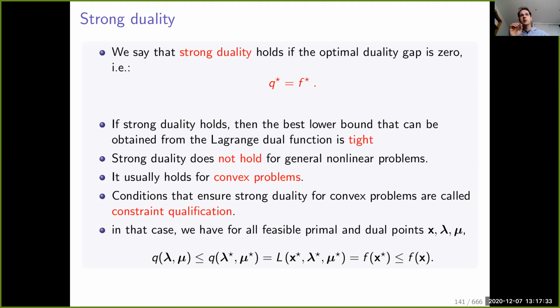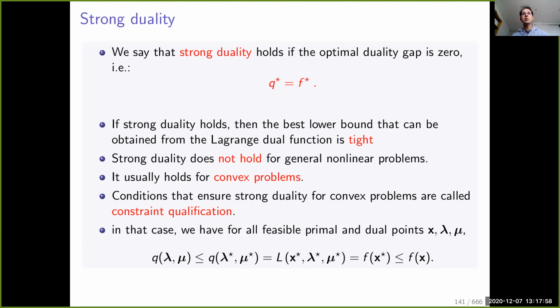So strong duality does not hold in general, but it usually holds for convex problems. And more precisely, the conditions for convex problems are called constraint qualifications. There are a few technical details, but since this is not a class on optimization, we are going to leave this aspect aside.